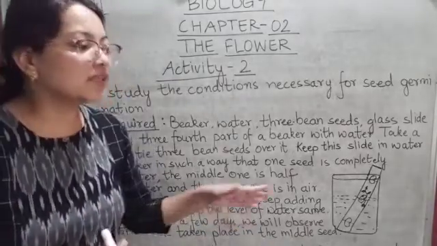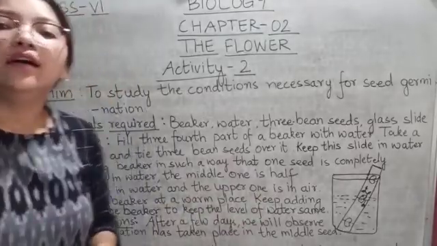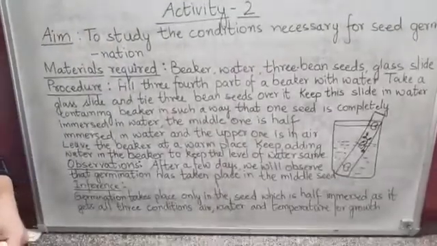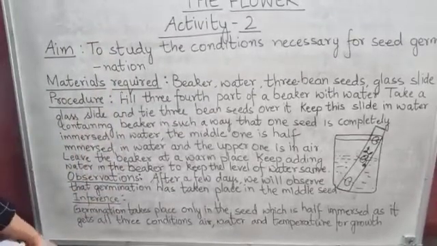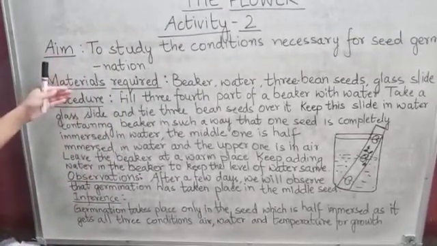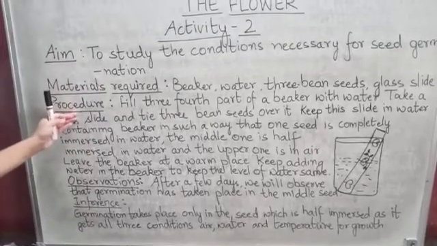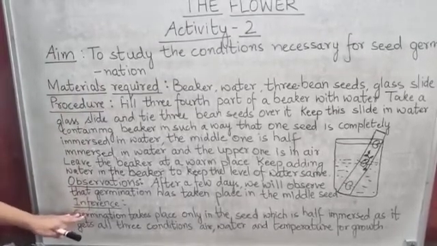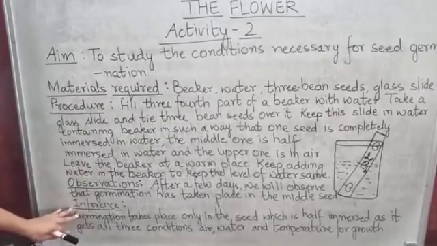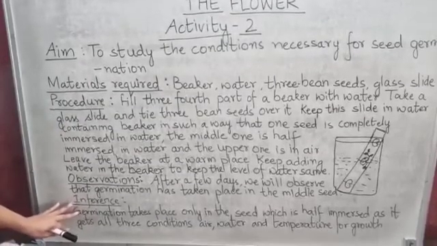This is how you will be writing the activity. The first one is aim, the second is materials required, the third is procedure, then observations, and the last one is inference, or in place of inference you can write conclusion also.